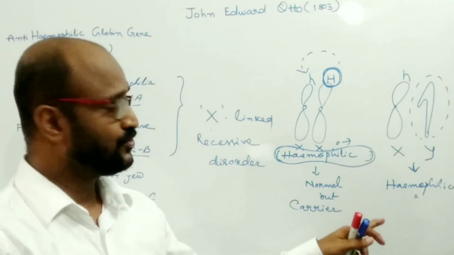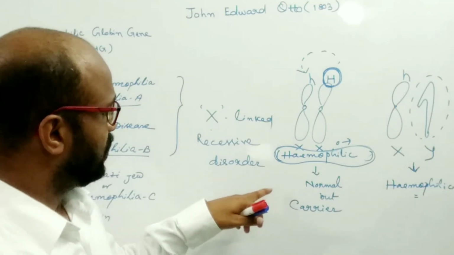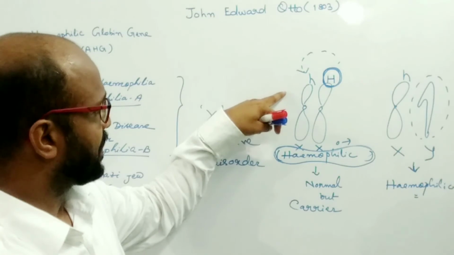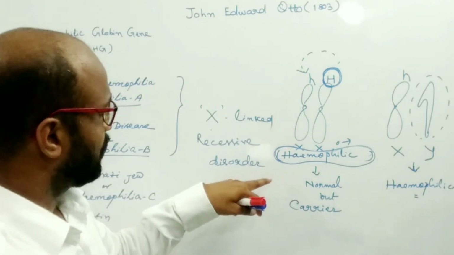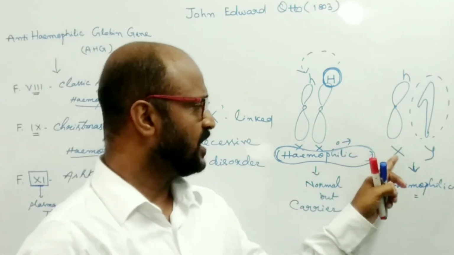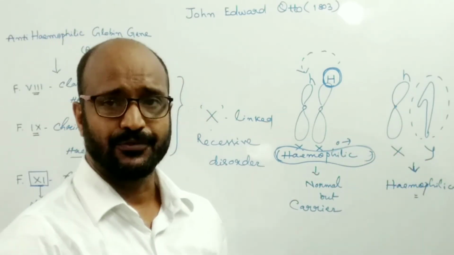In case of male, there is no carrier, but a female will be a carrier but normal because of the presence of one defective allele. If one defective allele is present in the X chromosome of a male, then the male will be hemophilic.